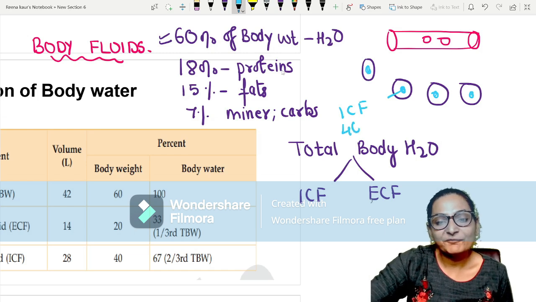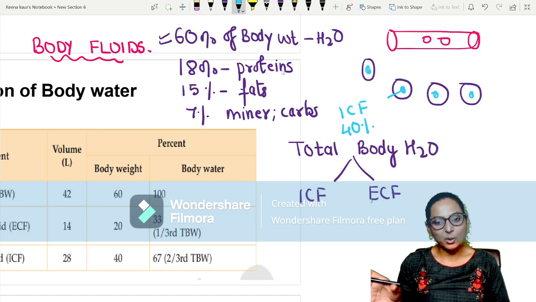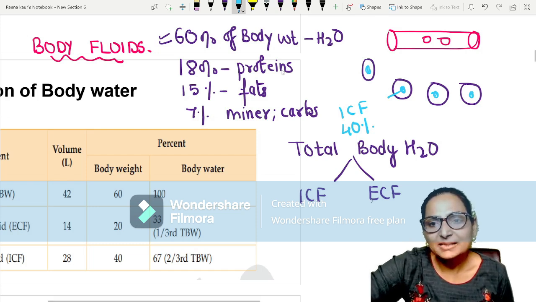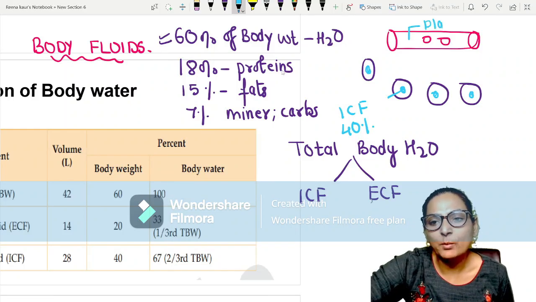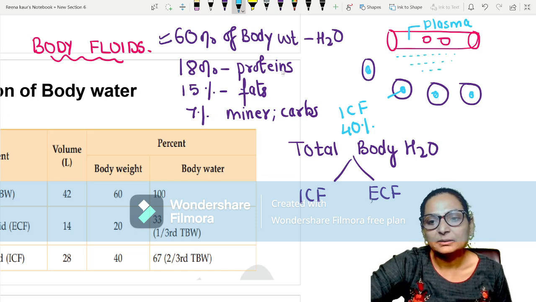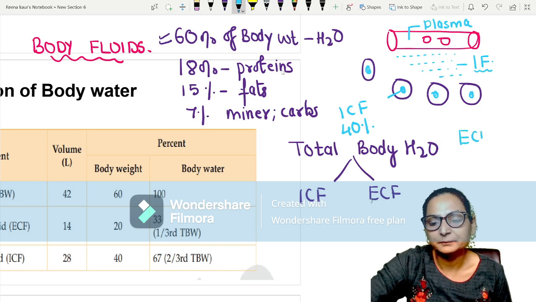And that is 40% of body weight. So 60% is total body water and 40% is ICF. The plasma, that is the fluid portion of the blood, and the fluid present between the blood vessels and the tissues, which we call interstitial fluid, is our ECF.